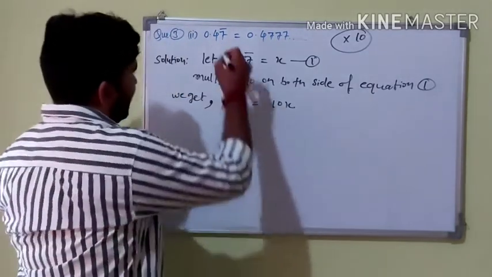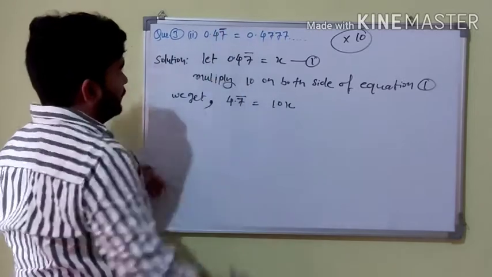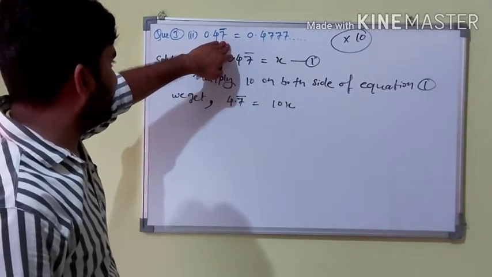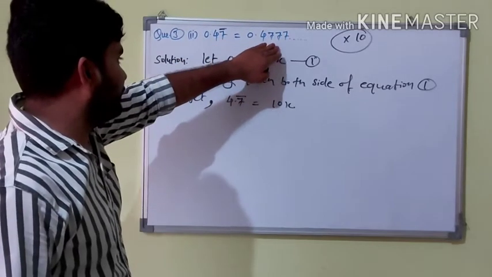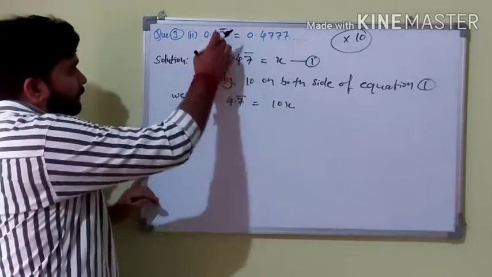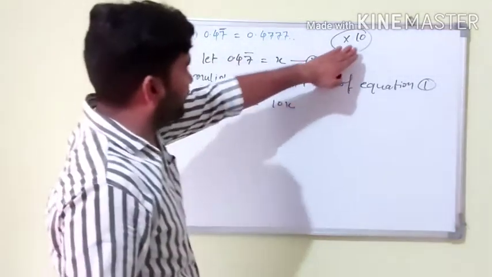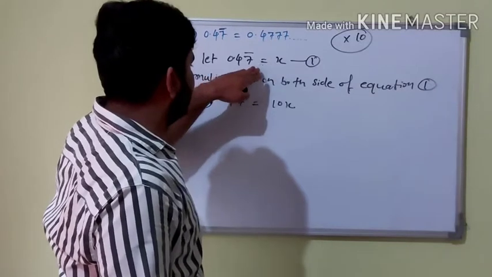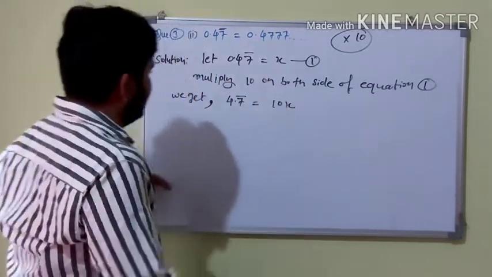Please remember the bar is only on top of the 7. Okay, it is on the 7, so here only one number is repeating, 7 is the repeating number, and since one number is repeating, we multiply by only 10. Okay, so let 0.47 bar be equal to x.